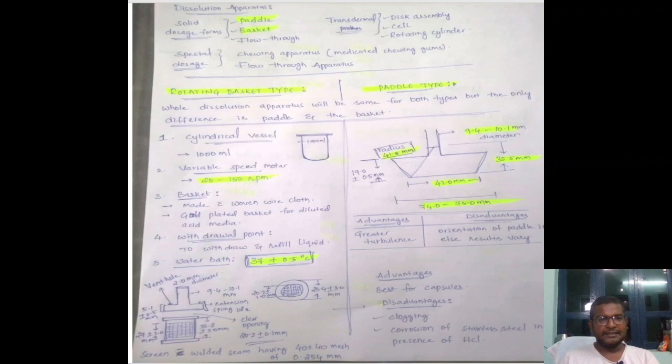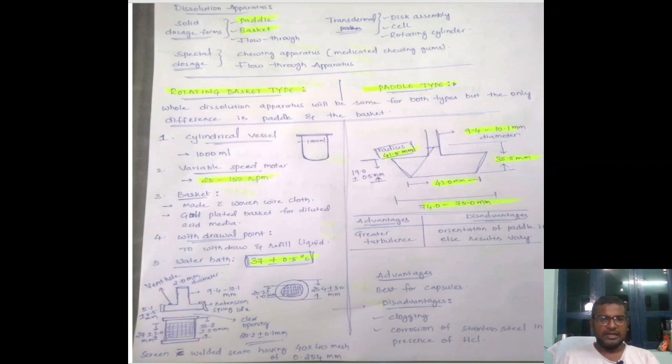If you see the lid part, here we can observe a small metal strip, which is nothing but a retention spring. It will be of 120 degrees. We can observe three retention springs on the lid of the basket, and we can observe the vent hole over here. This vent hole will be of 2.0 mm diameter, and the thickness of this lid will be 5.1 plus or minus 0.5 mm.